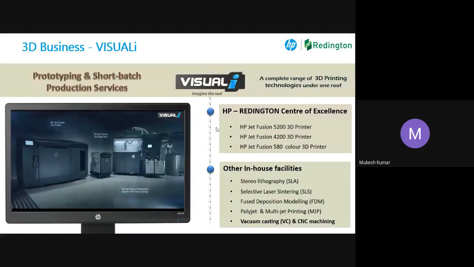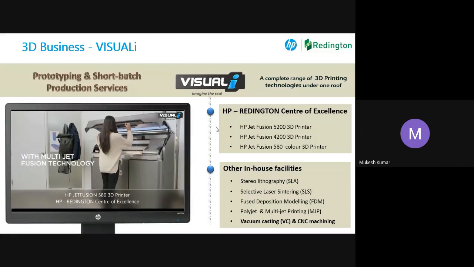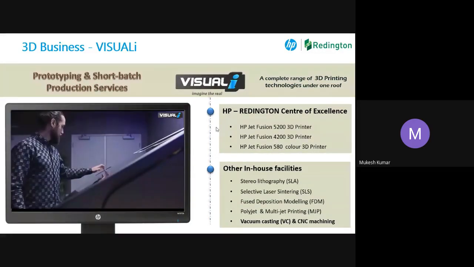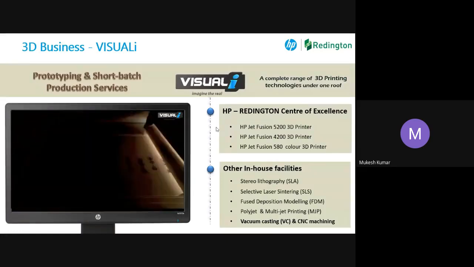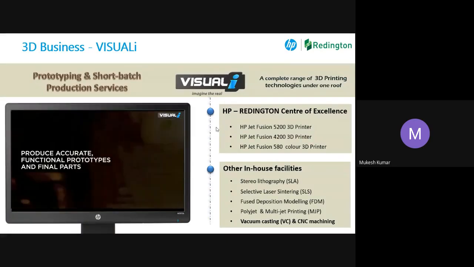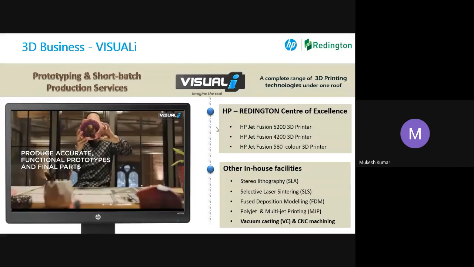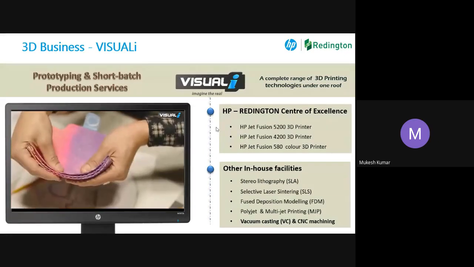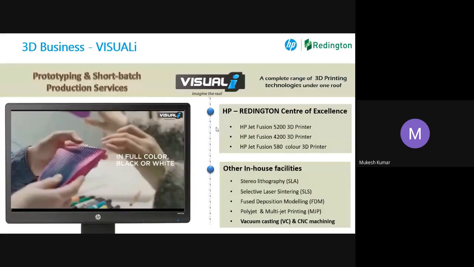Then we have got one 580 machine also. So it covers all the product range of 3D printing from HP. And after this, we have got SLA, SLS, FDM, MJP, vacuum casting, and CNC machining. As a total, it's a production system, you can do complete prototypes.